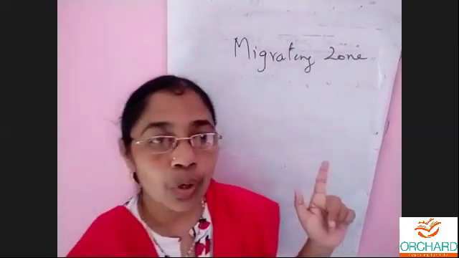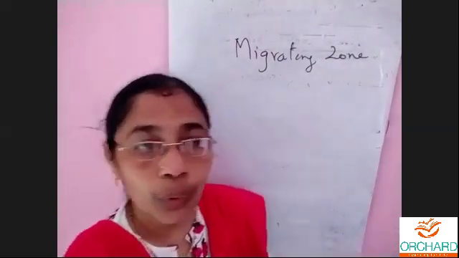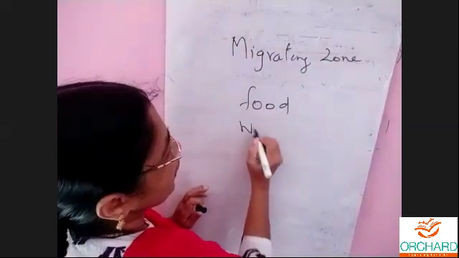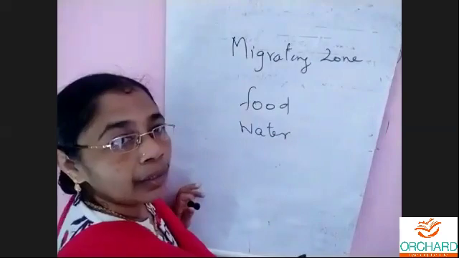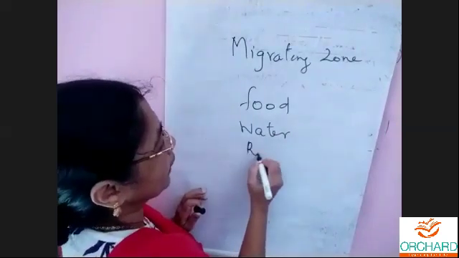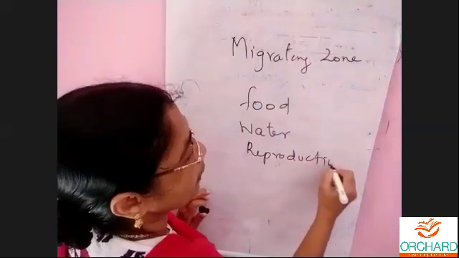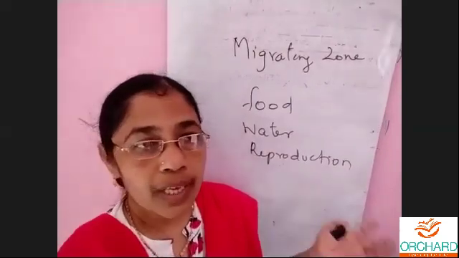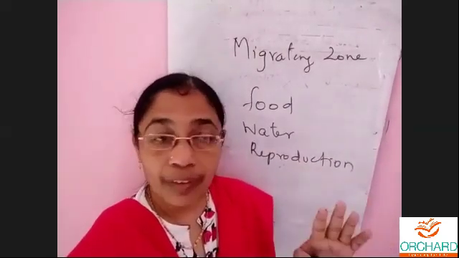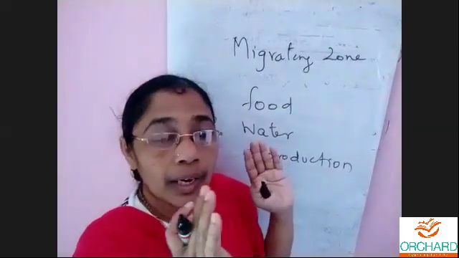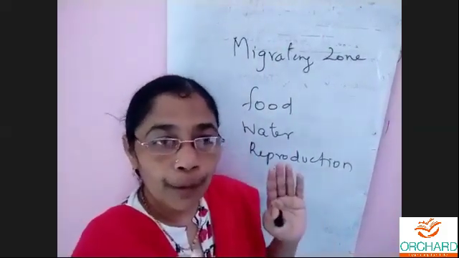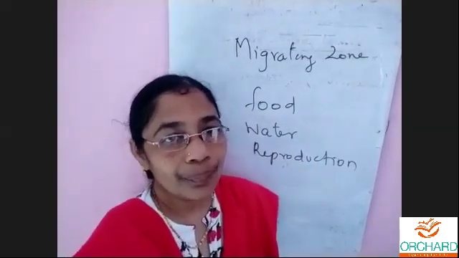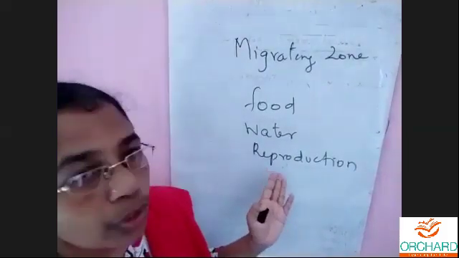Particular animals will always be moving for 3 reasons. What is that? In search of food, in search of water, and for reproduction, either to lay eggs in case of birds or to give birth to young ones where the condition is very comfortable. Proper food and proper water should be there, so they can take care of their young ones. So for these 3 reasons they will migrate.